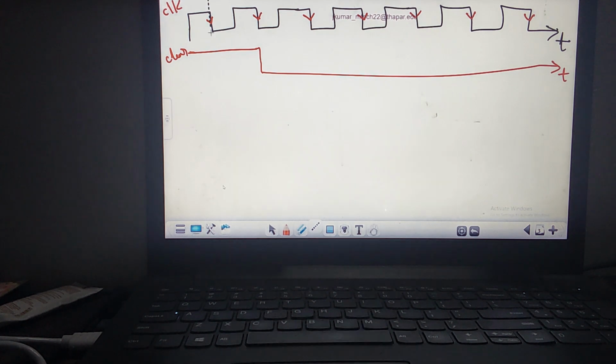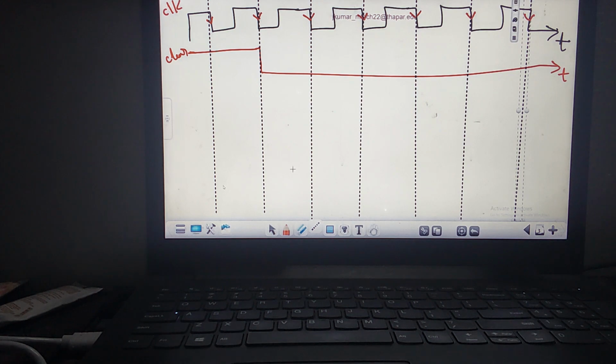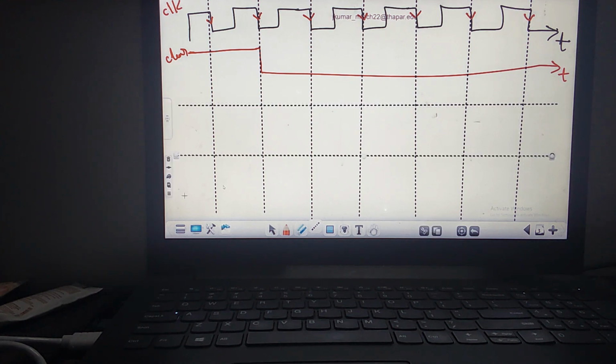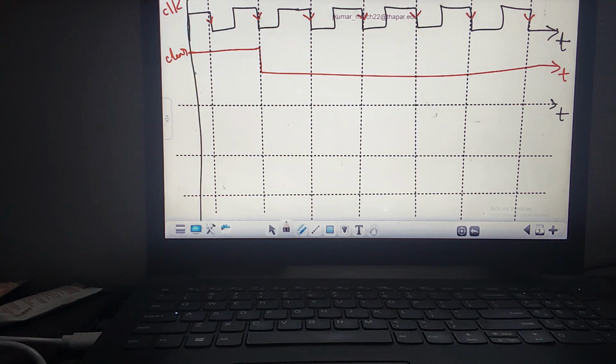So let me draw it. These are negative edges. Let me draw the D input, then let me draw the Q and Q bar. Let us take an arbitrary D input. So this is the D. Let us make an arbitrary D input like this. Just writing the arbitrary D.